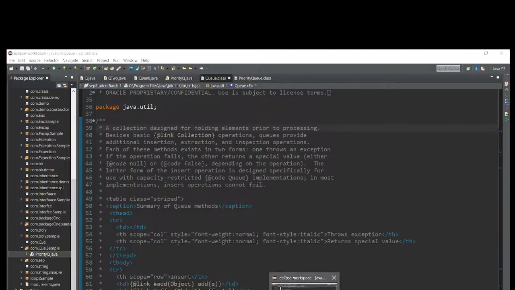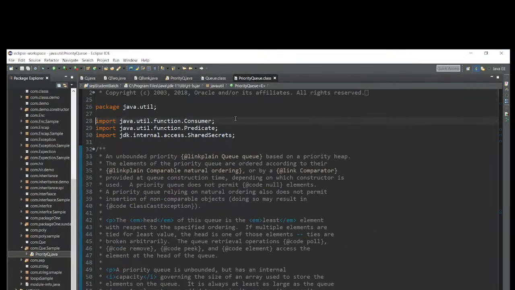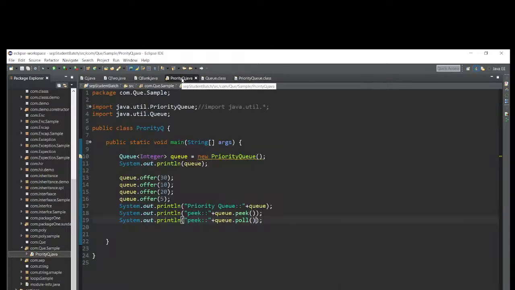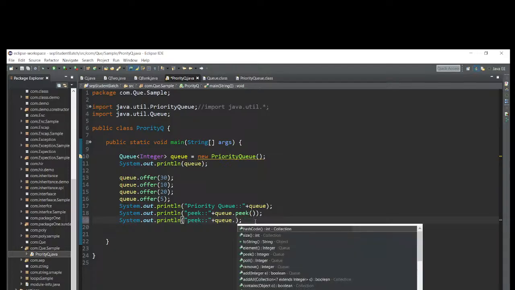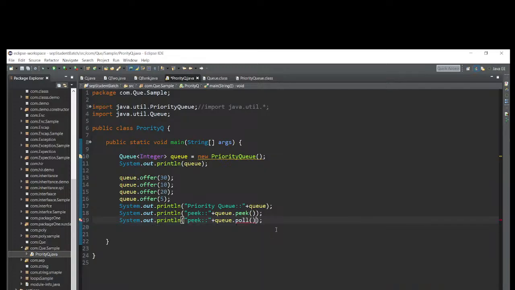Okay, let me go to our class application. Where is my class? Queue and priority queue, right? So let me write it again. Reference variable dot poll. Poll is one method name. The return type is integer, from the queue interface.